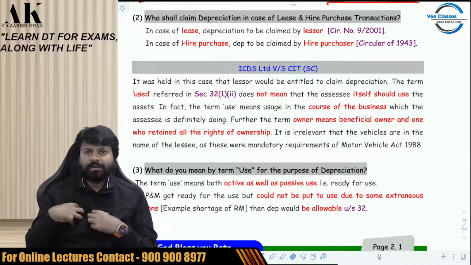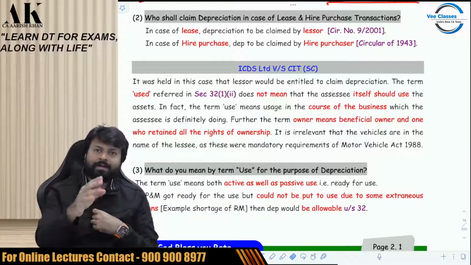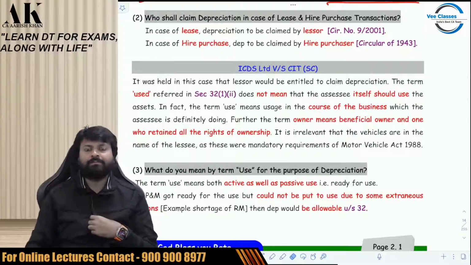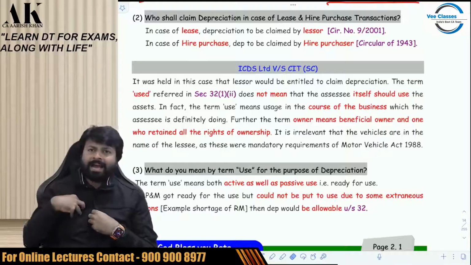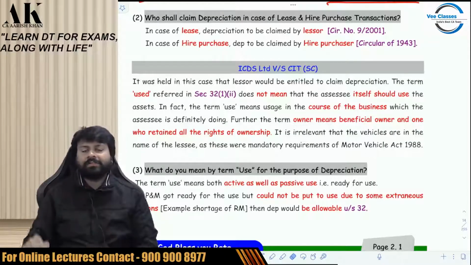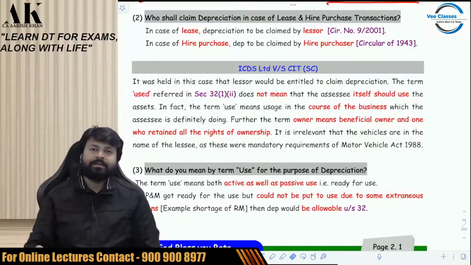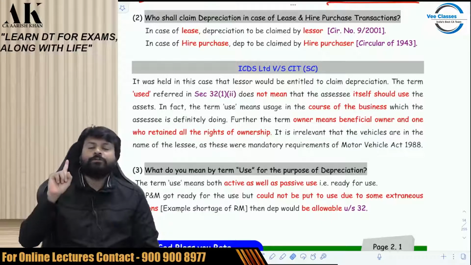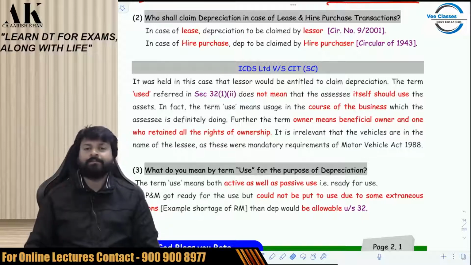So I bought a car. I am a leasing company. I gave that car to you and the car is registered in your name. And then I as a company claim depreciation on that car. The assessing officer started saying that you will not get depreciation. I said, why? He said, you are not fulfilling the two basic conditions to claim depreciation. I said, which one? He said, to claim depreciation, one needs to be the owner. Second condition, one needs to use the asset. And the assessing officer is claiming that I am not fulfilling both the conditions.